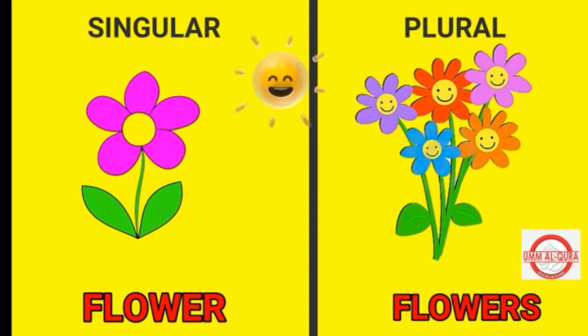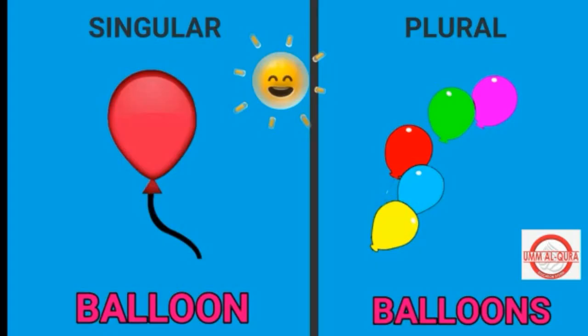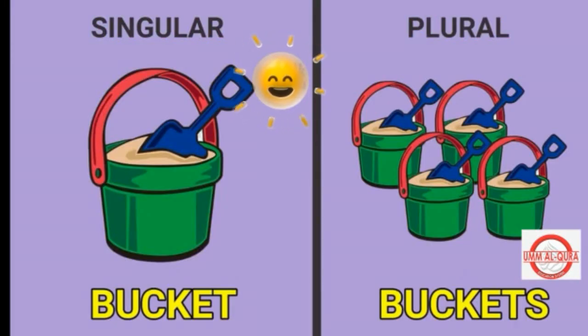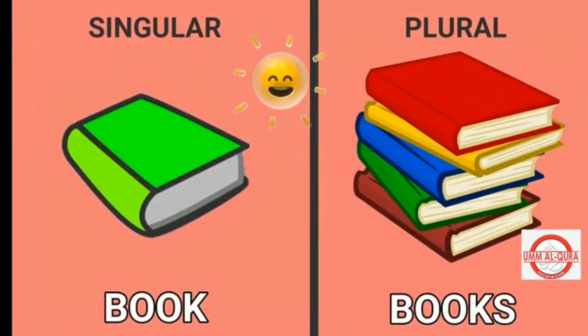Flower, flowers. One flower, more than one are flowers. Balloon, balloons. One balloon, five balloons. Bug, bugs. One bucket, four buckets. One book, many books.